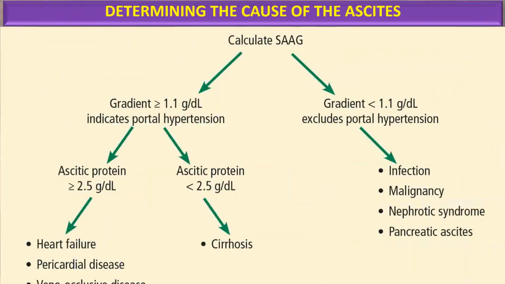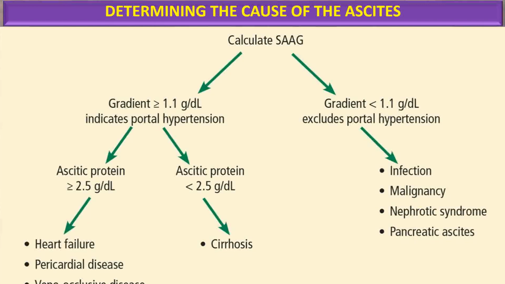In conclusion, our detective work with SAAG calculation and the clinical context shows cirrhosis is the most likely diagnosis for the cause of ascites in this patient. It is important to note that while SAAG is a useful tool, the final diagnosis should be made in conjunction with clinical judgment and other supportive investigations.